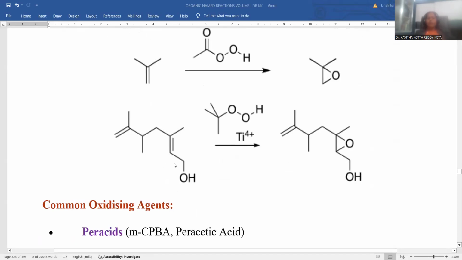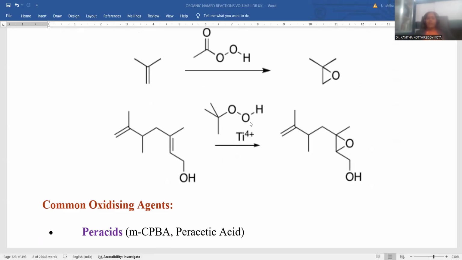And this is another molecule. You notice here is a double bond, and here is another double bond. And this is tertiary butyl, 1, 2, 3, 4 carbons, a tertiary butyl peracid was taken over there.